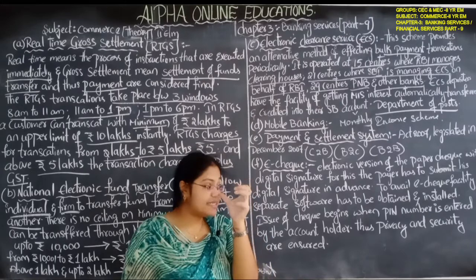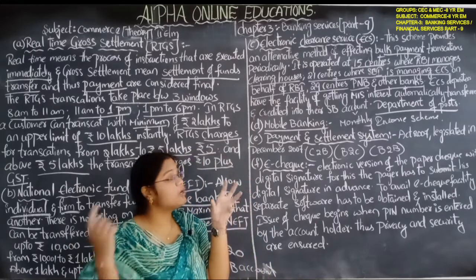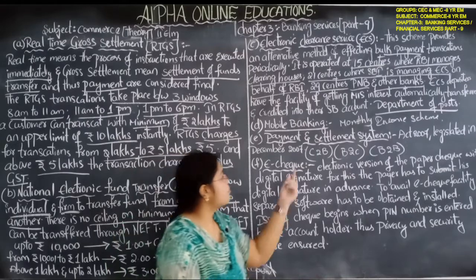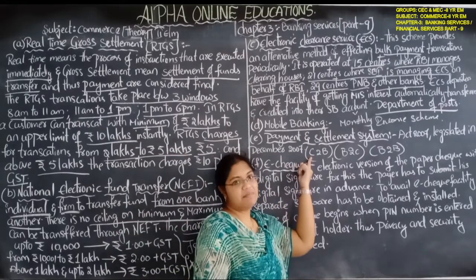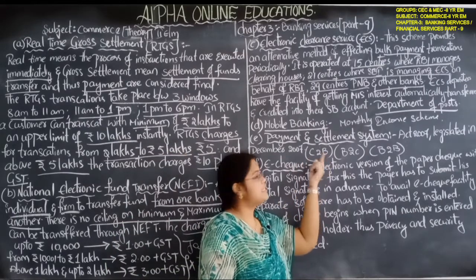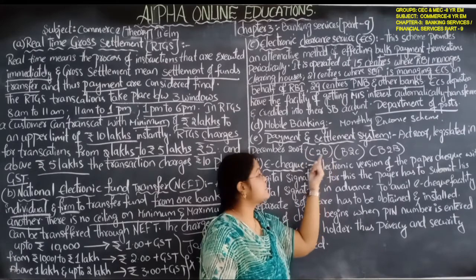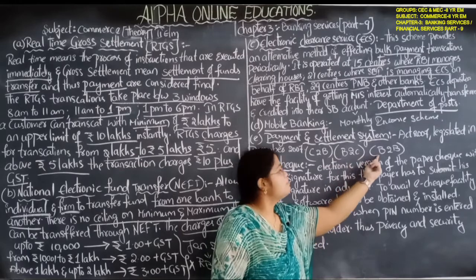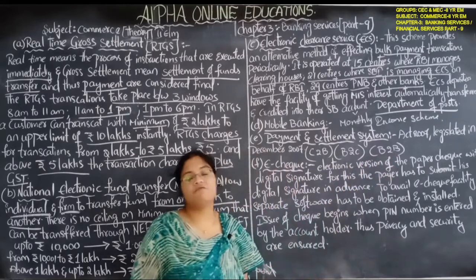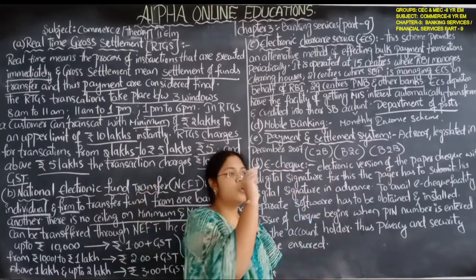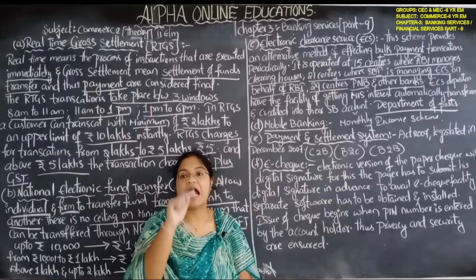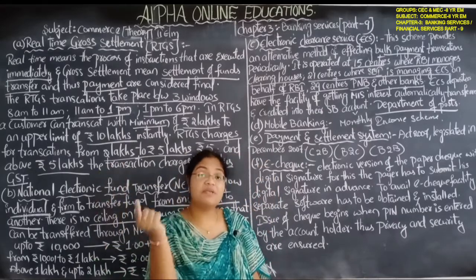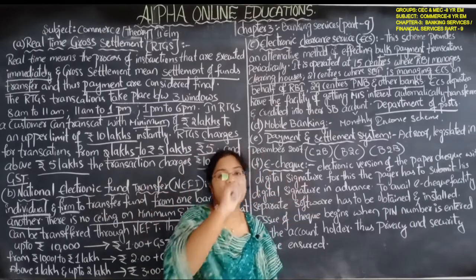What it says is you can transfer the fund from C to B, where C means customer and B means business: customer to business, business to customer, and business to business. You can transfer from a customer to a business, a business can transfer certain funds to a customer, and one business can transfer funds to another business.